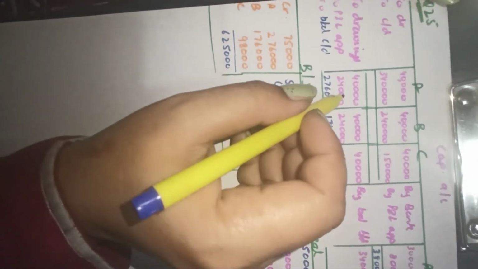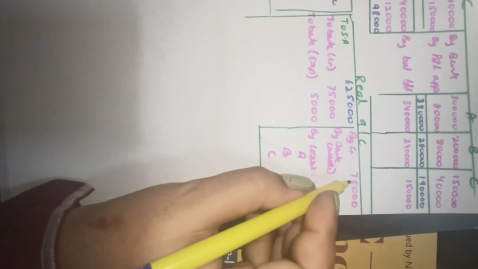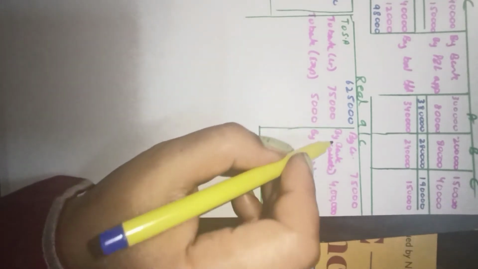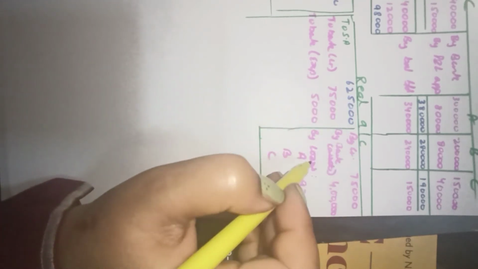That will be the capitals. So with the information given to us, we first prepare the capital account. See girls, the requirement of realization account is we need to know the sundry assets, the book value of sundry assets, the liabilities at the book value, and the realization worth of sundry assets and the paying value of the liabilities.